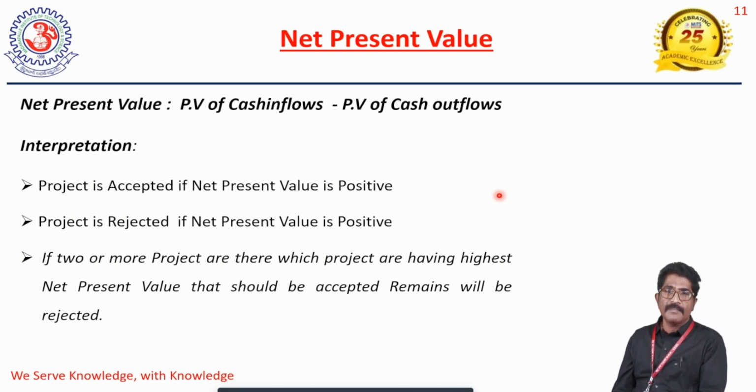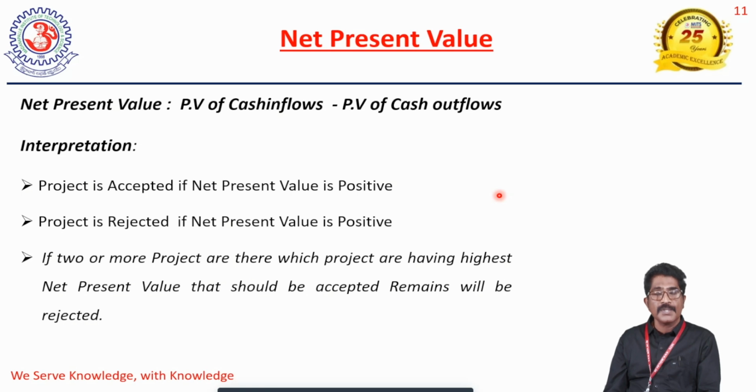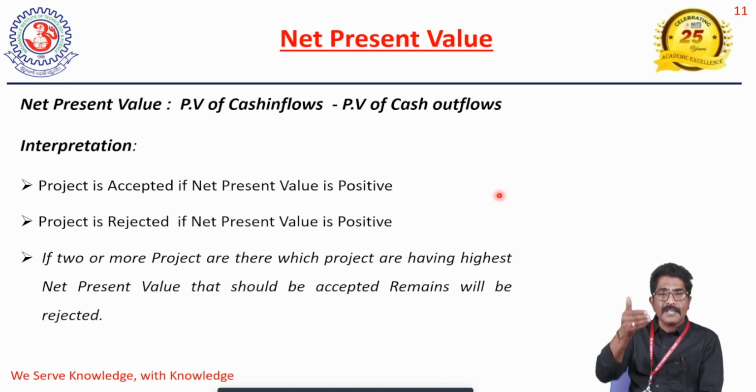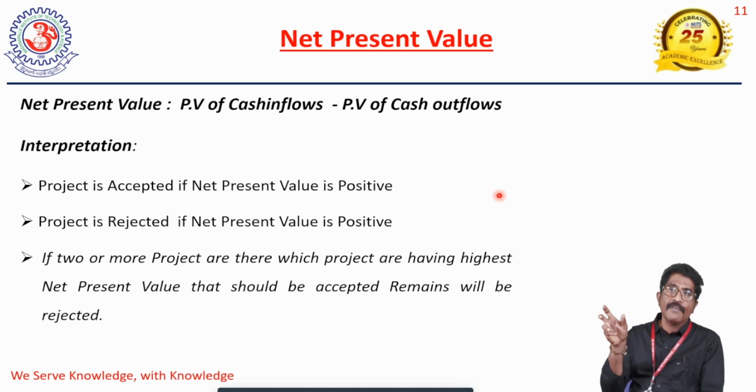For example, if the company invests rupees 2 lakhs in a specific project with a project life of 5 years, and we get 60,000, 70,000, 80,000, 90,000 and 1 lakh in successive years, those future values have to be converted into present values. That's why we use the present value of cash inflows and the present value of cash outflows.